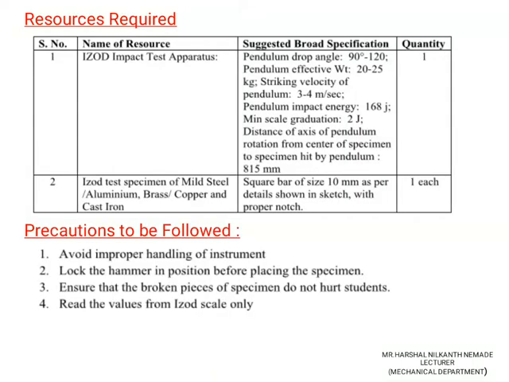Resources required: we require the ISO impact test machine and also the materials such as mild steel, aluminum, brass, copper, cast iron.